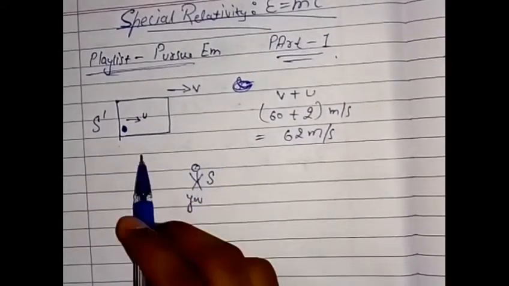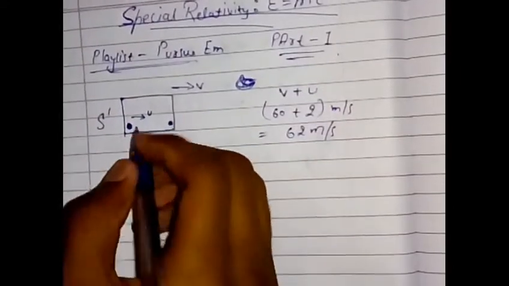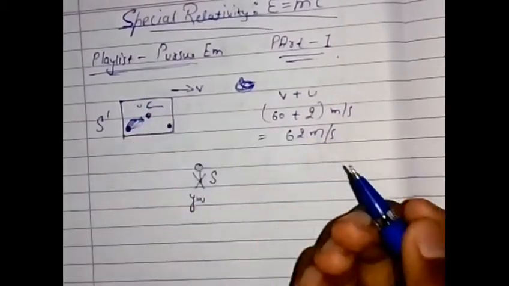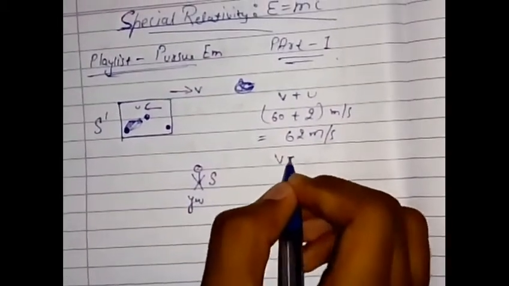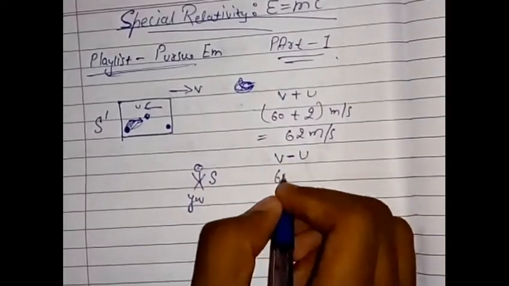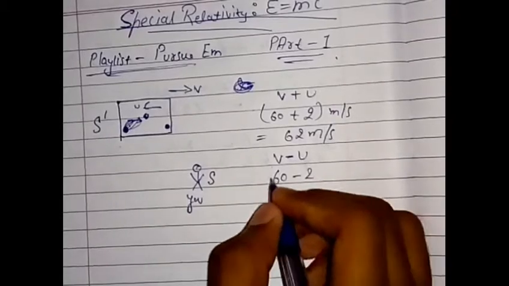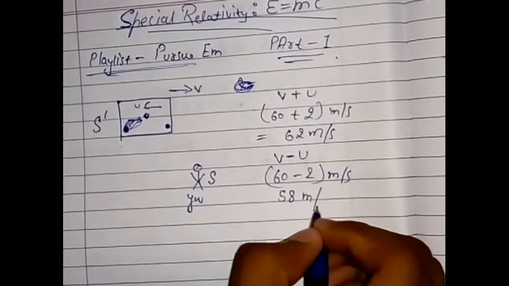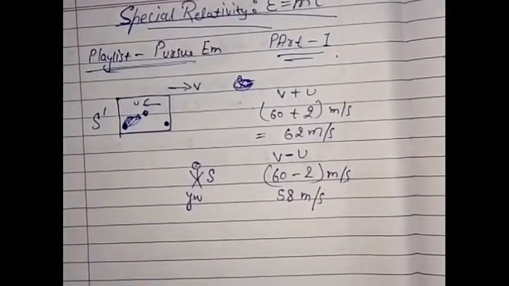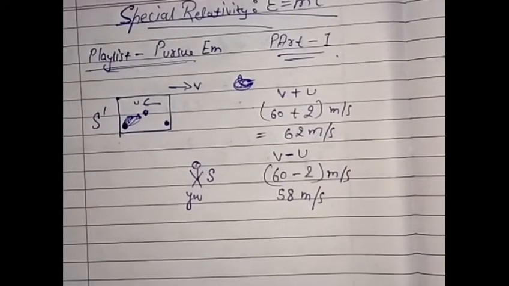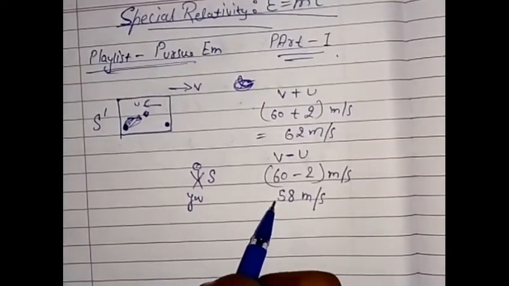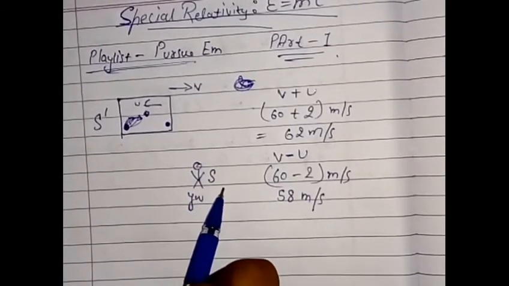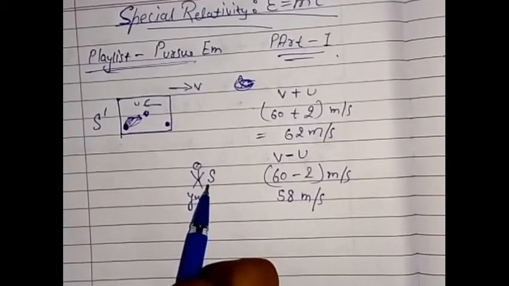Now if you turn the situation so that S prime rolls the ball in the opposite direction at the same speed, what will you observe? The speed of the ball will now be v minus u: 60 minus 2 meters per second, which equals 58 meters per second. Now there's an interesting thing: the speed of the ball in the perspective of S prime and in your perspective, S's perspective, is different.